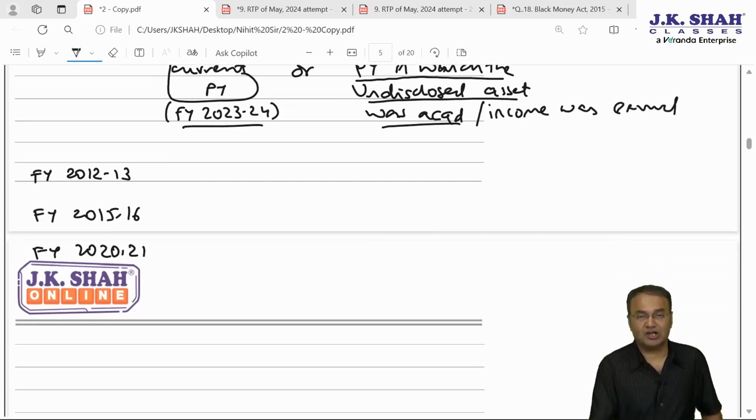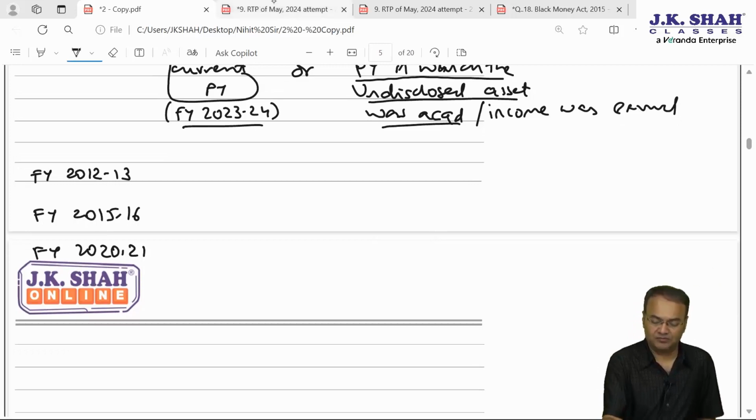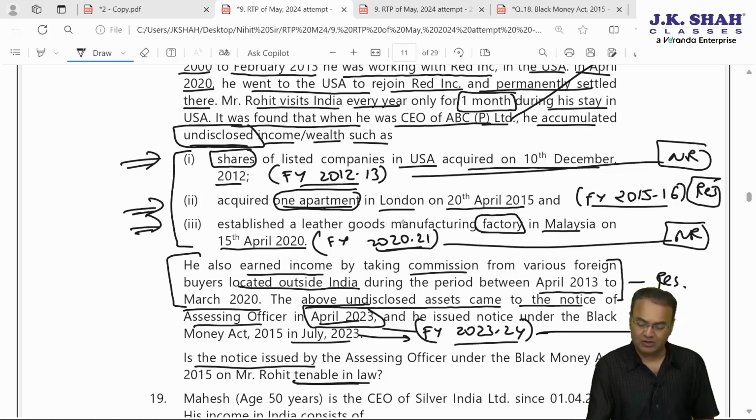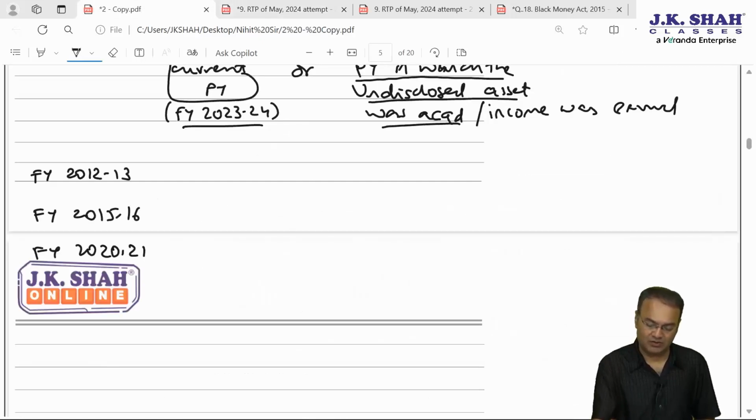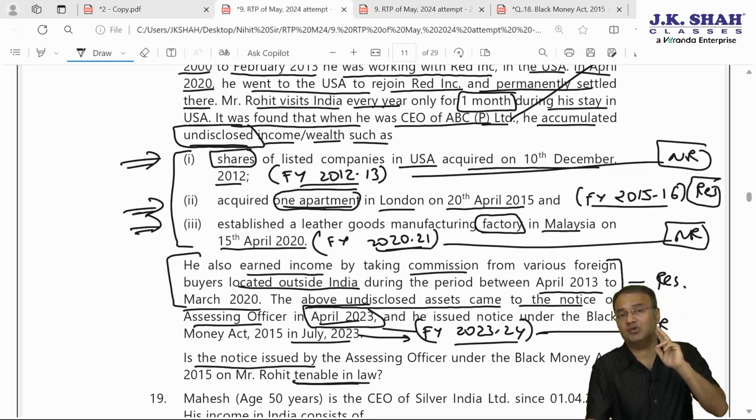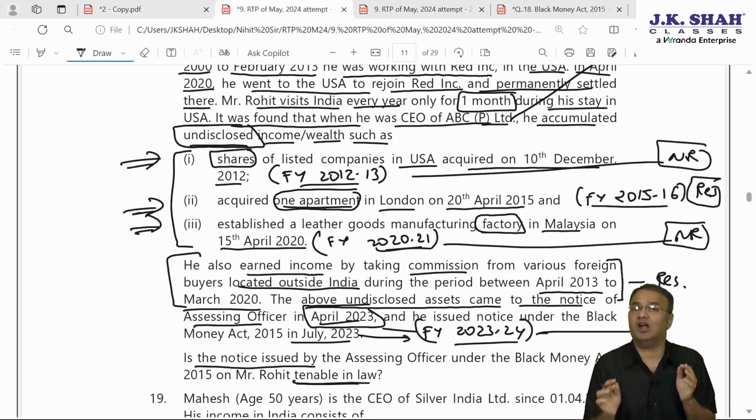As far as assets are concerned, there are 3 given, and as far as income is concerned, shares were acquired in 12-13, the apartment in 15-16, and the factory in 20-21. What is the position? He came to India in 13-14, and was there till financial year 19-20. We are talking only in terms of financial year. The assessment year concept is not applicable here.